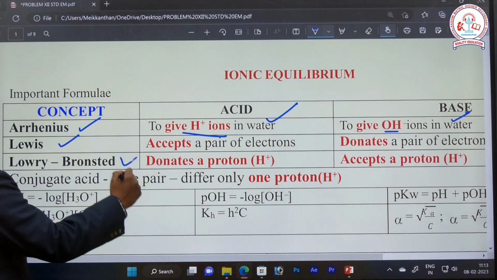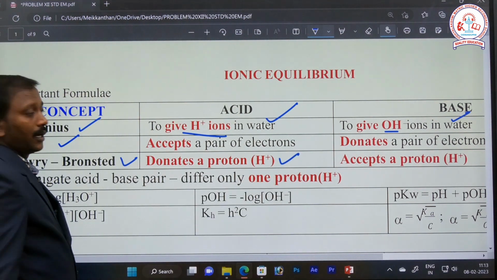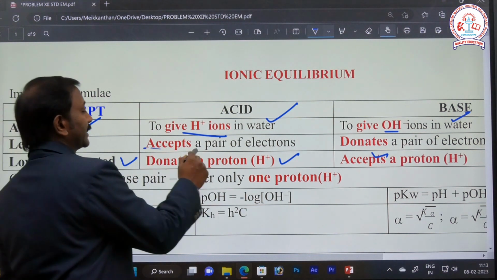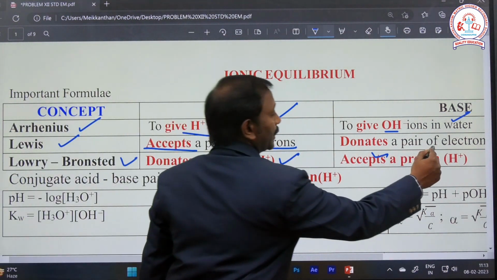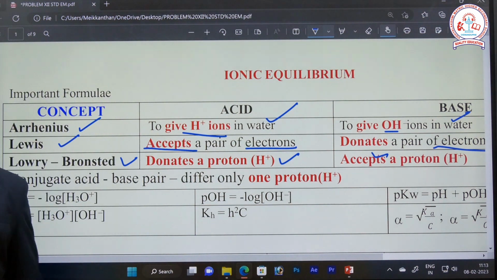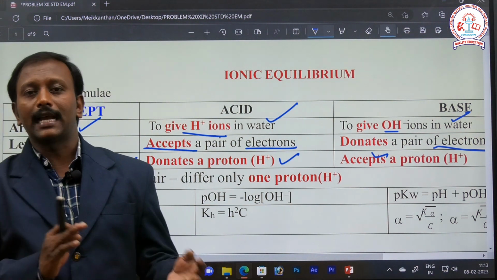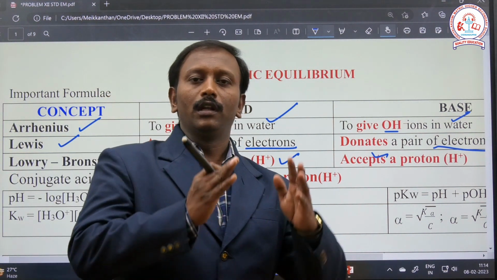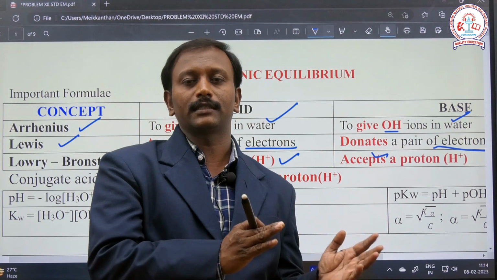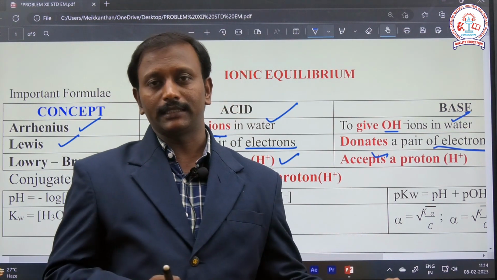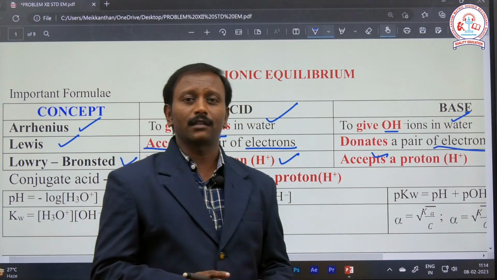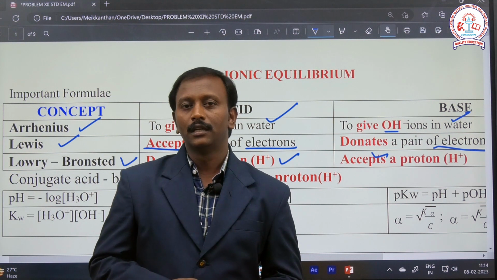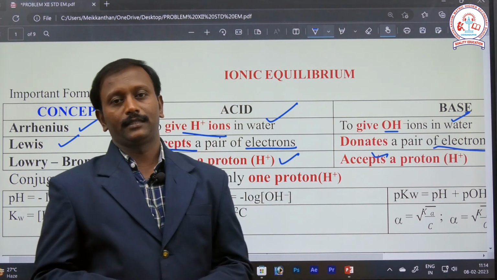According to the Lowry-Bronsted theory, an acid donates a proton and a base accepts a proton. According to the Lewis theory, an acid accepts a pair of electrons and a base donates a pair of electrons. That's it. Simply, compounds that increase the hydrogen ion concentration are called acids, and compounds that increase the hydroxide ion concentration behave like bases.